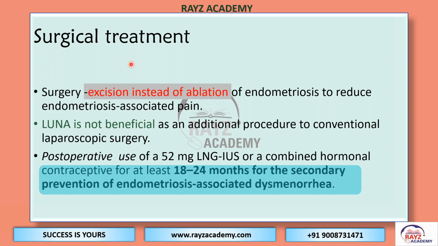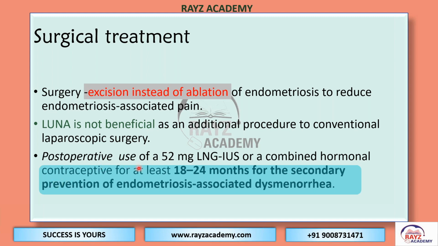That gives better pain relief and better postoperative effects in the patient. Laparoscopic uterosacral nerve ablation, previously thought to be beneficial, is not recommended now as an additional procedure to conventional laparoscopic surgery in terms of relieving the pain.